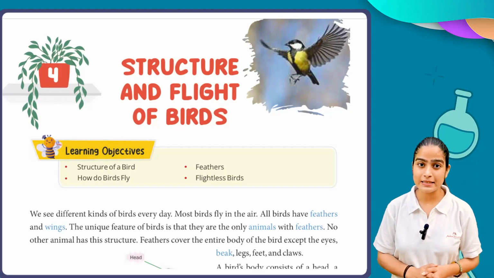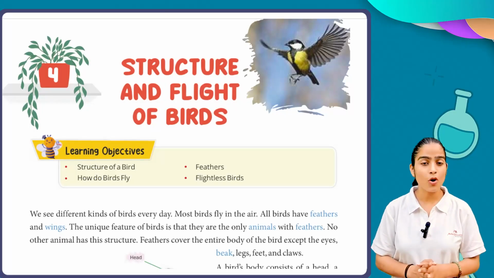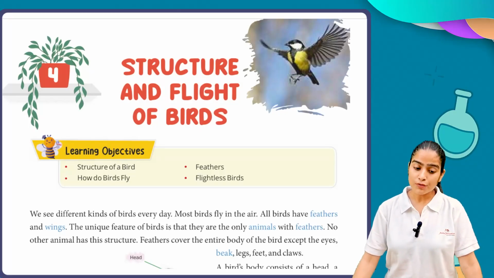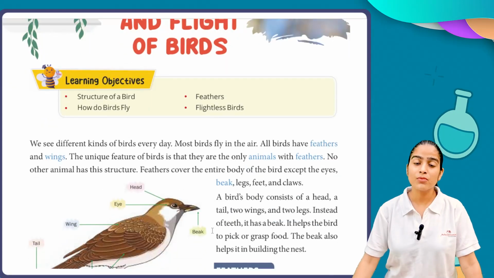So let's discuss it. Before starting, we have to have a look at our objectives. First of all, we have to see the structure of the bird, next how they have feathers, how they can fly, and we will also discuss those birds which cannot fly, which we call flightless birds.